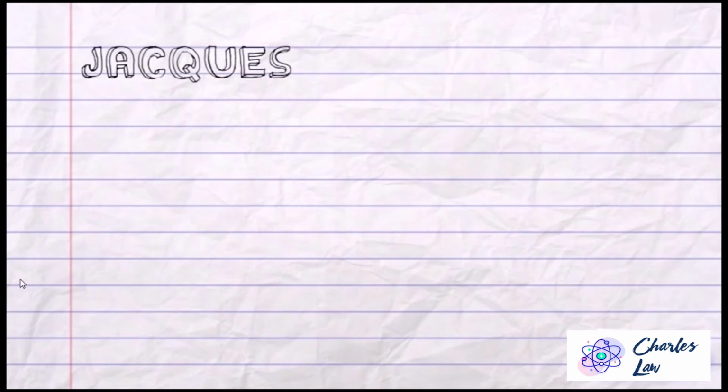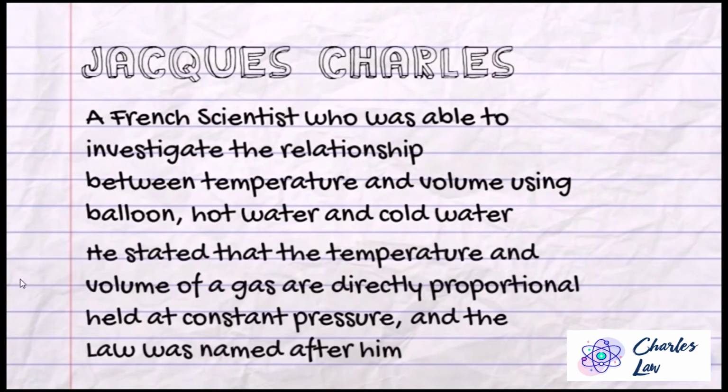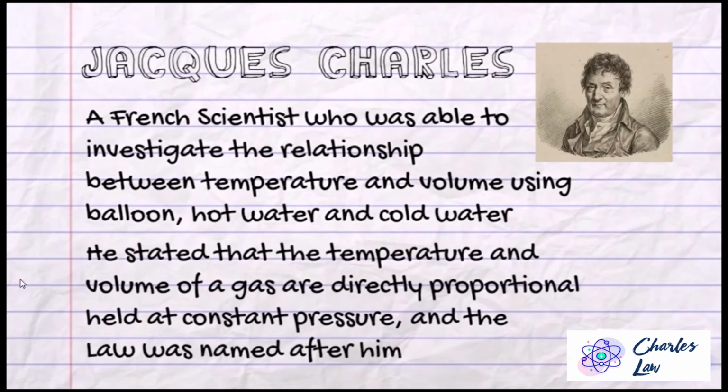But first, let's talk about the one who discovered it, Jacques Charles. Who is Jacques Charles? Jacques Charles is a French scientist who was able to investigate the relationship between temperature and volume using a balloon, hot water, and cold water. He was born November 12, 1746 at Beaugency, France, and died April 7, 1823 at Paris. His nationality is French.